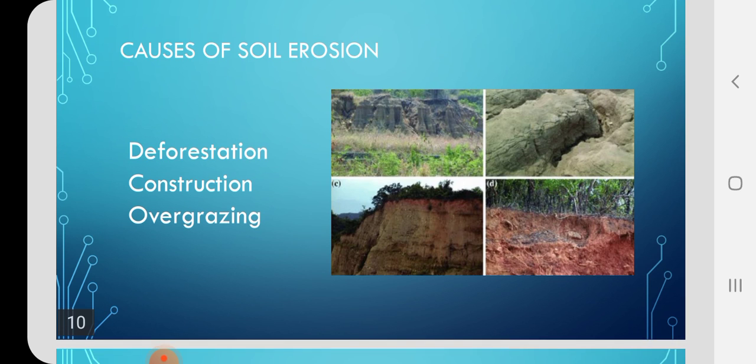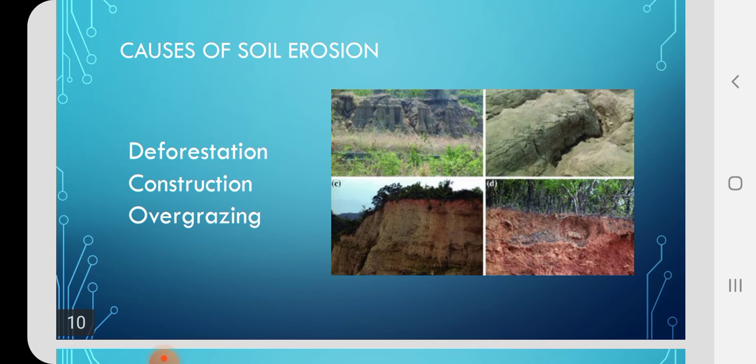We are going to discuss it under the headings deforestation, construction of building, overgrazing, all these things. What is the meaning of deforestation? Cutting down of trees. When we need place to build our construction, we are forced to cut down the trees. This is one cause for soil erosion.